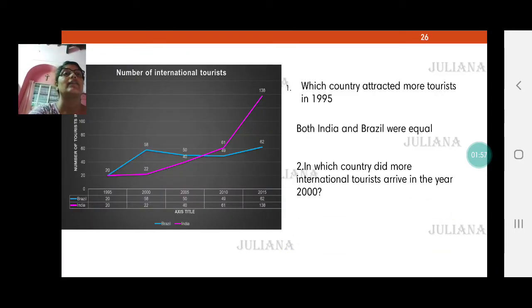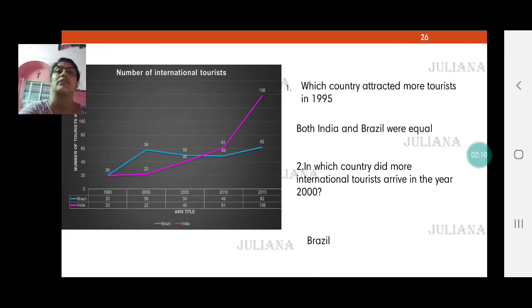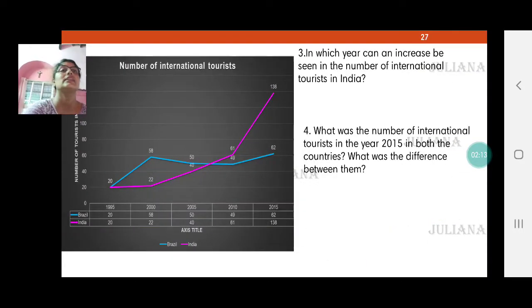Then, in which country did more international tourists arrive in the year 2000? Now in 2000 you find the blue line much higher. It stands at 58. So the answer definitely is Brazil. The third question is, in which year can an increase be seen in the number of international tourists in India?